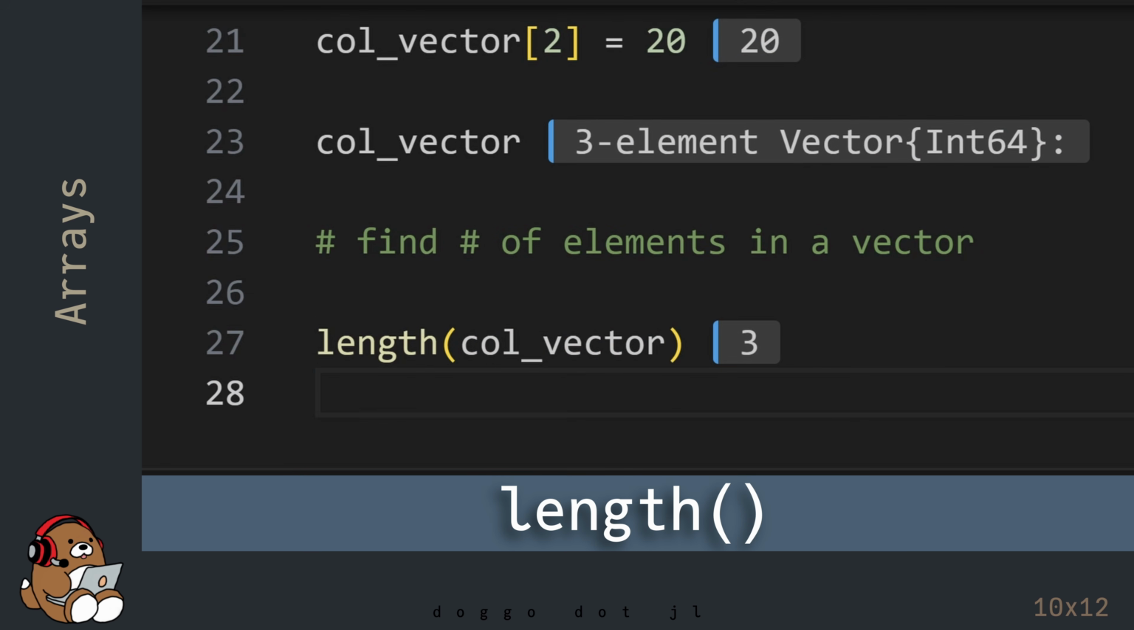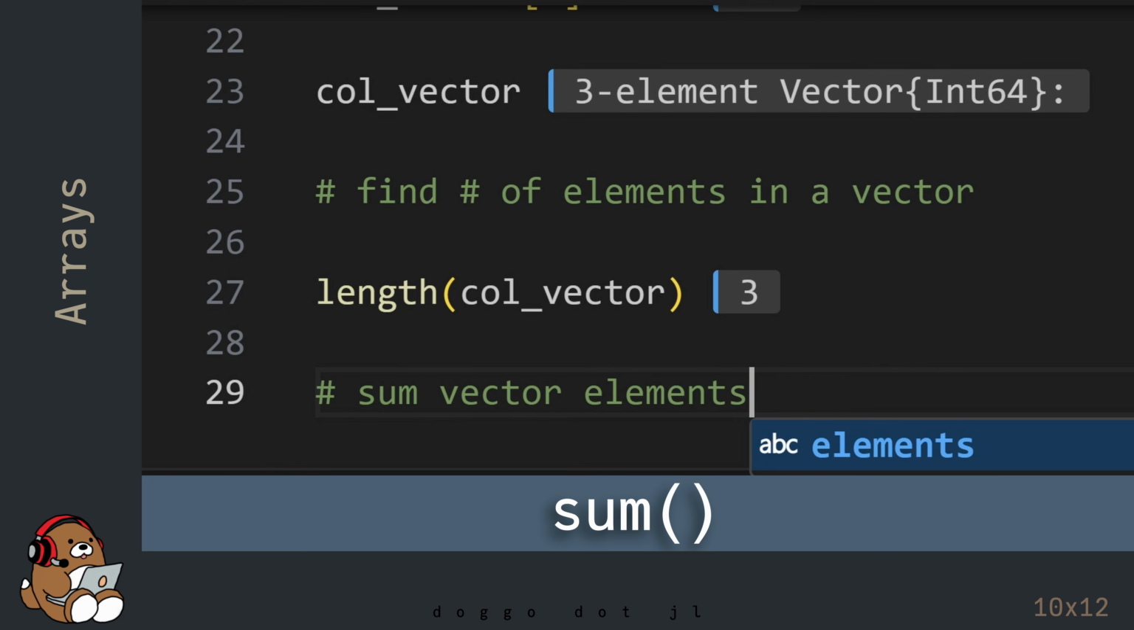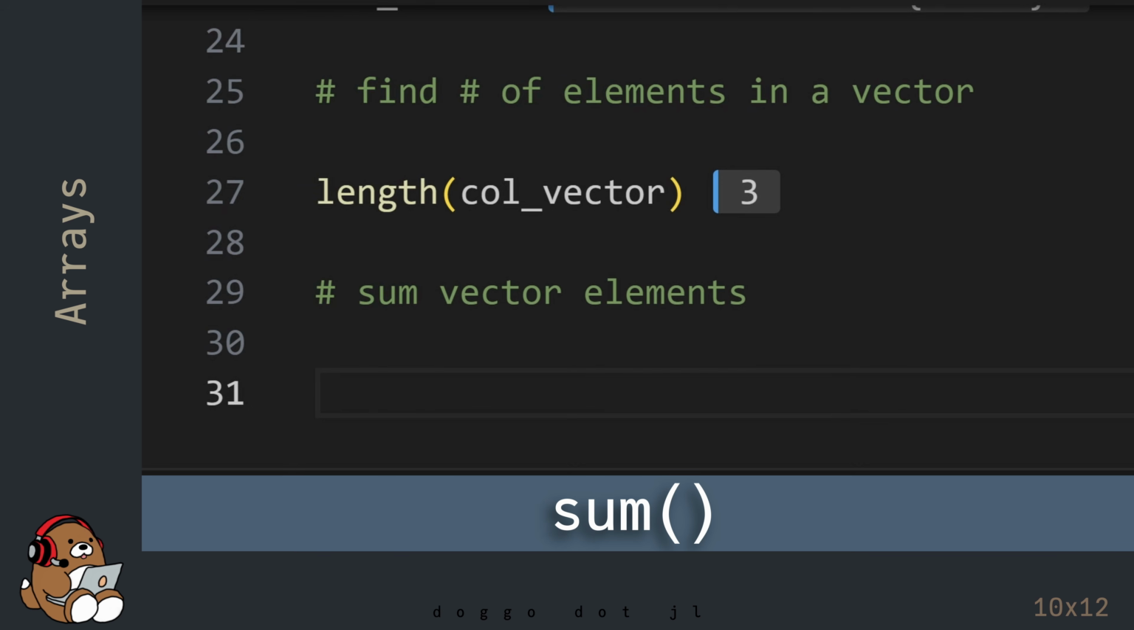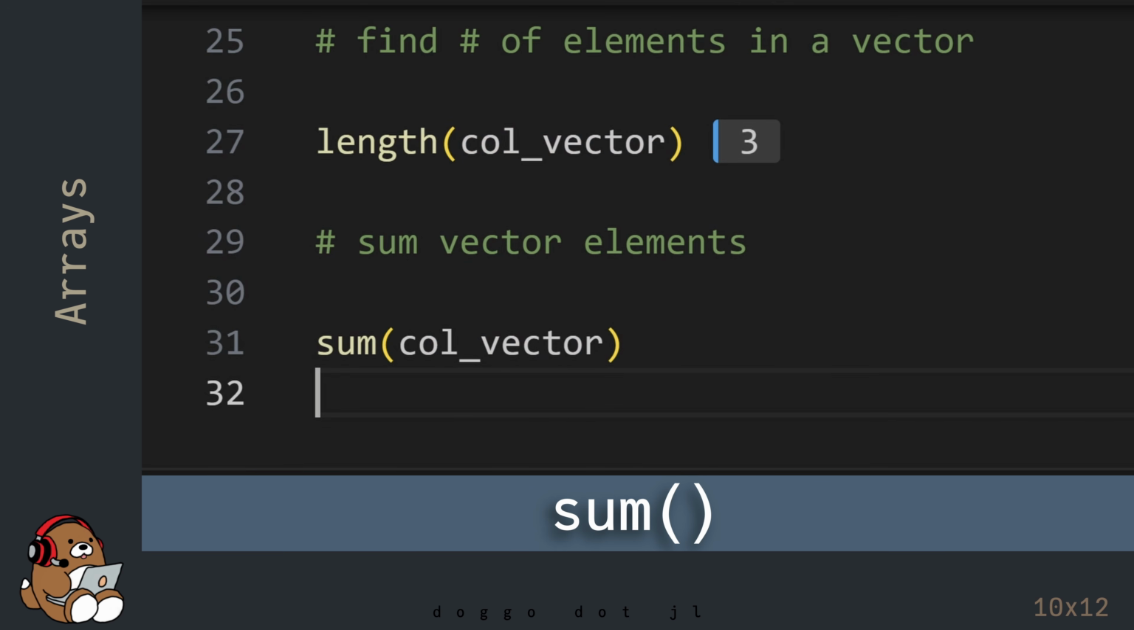While this may not be that useful for this simple example, this function comes in handy for very large vectors. To add up the value of all of the elements in a vector, Julia provides the sum function. Again, this may not be that useful for this simple example, but it's extremely useful for large vectors.